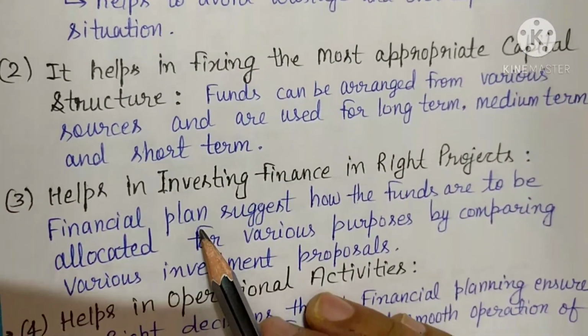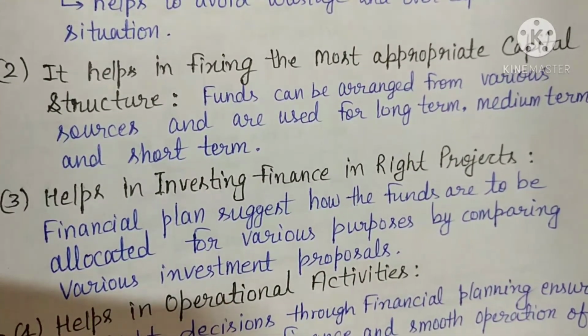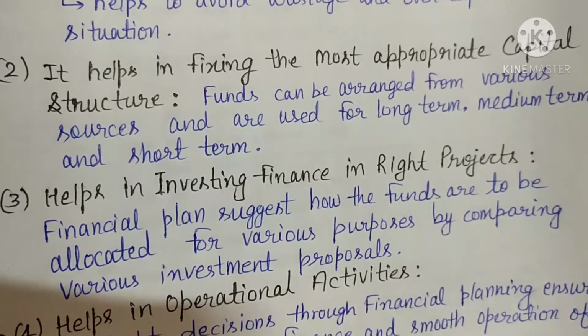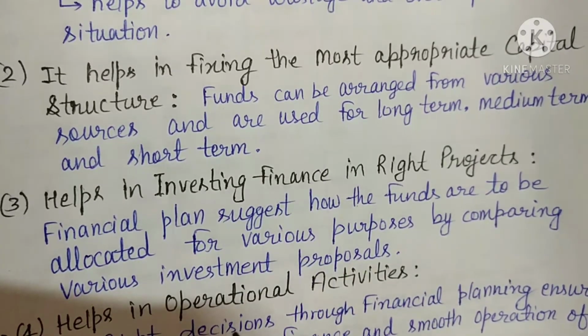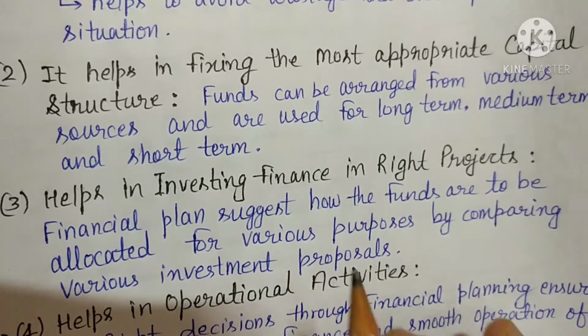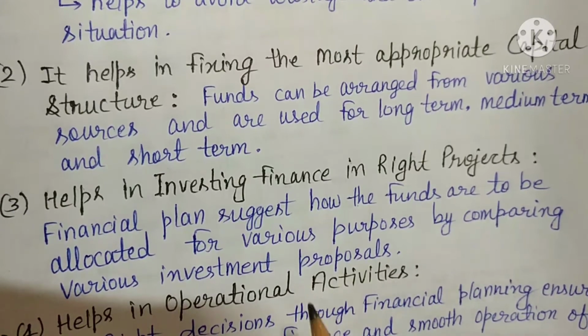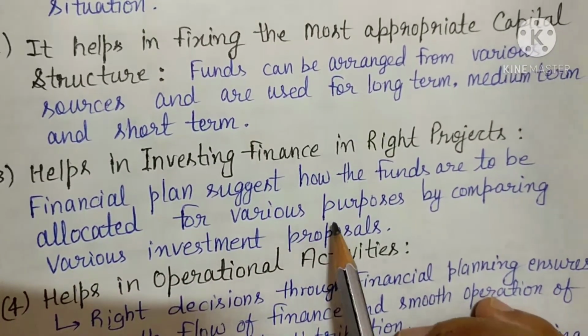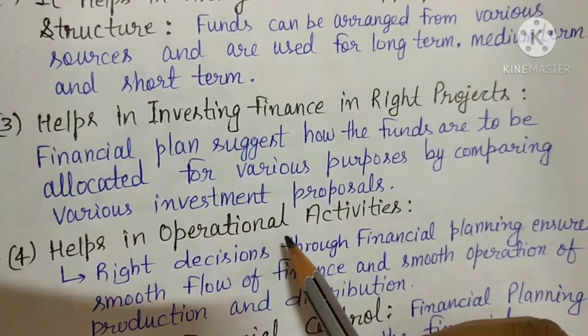Then third is what? It helps in investing finance in right projects. See, financial planning includes various research. They will research in the market. Heavy planning and heavy concentration is done so that they can decide on which project we should invest, so that we gain maximum profit and have no chance of loss. So financial planning is about how the funds are to be allocated for various purposes by comparing the various investment proposals.